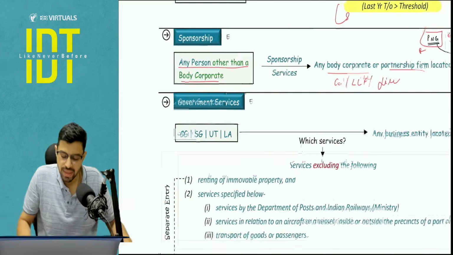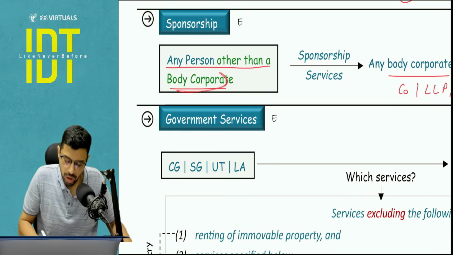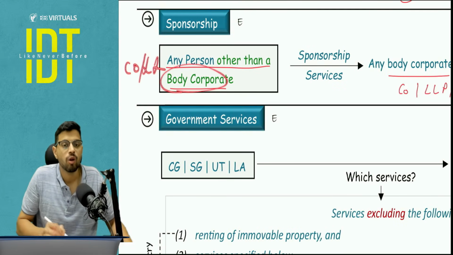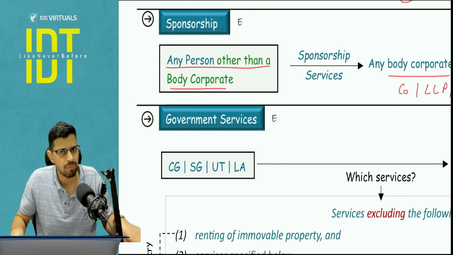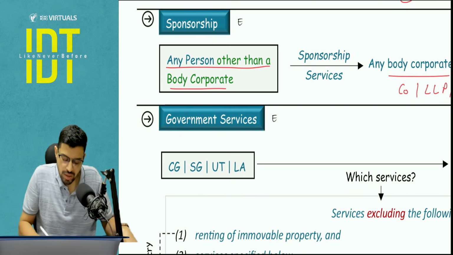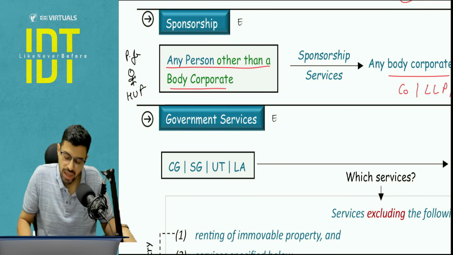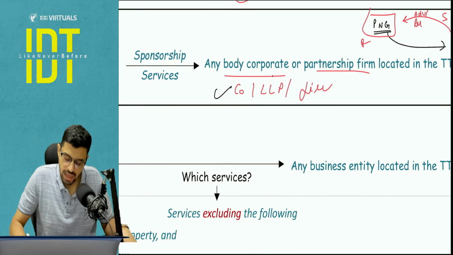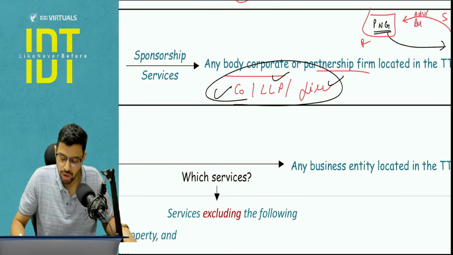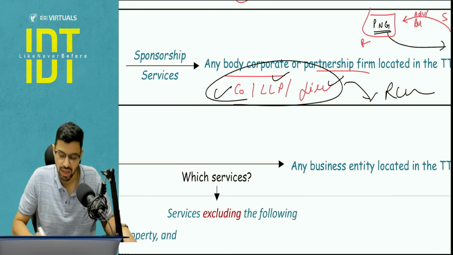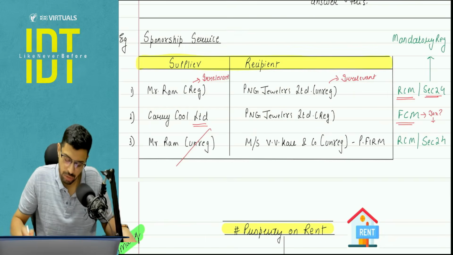What is the logic behind this amendment? If the supplier is a body corporate, means a company or LLP, why does it need the relief of RCM? It can pay tax on its own, right? So this would be a concern. This would be a business entity, maybe a partnership firm, or maybe an individual, or maybe a Hindu undivided family giving services to a company, LLP or a firm. So these people are going to pay tax under the reverse charge mechanism. I had covered a small example for students in the class.